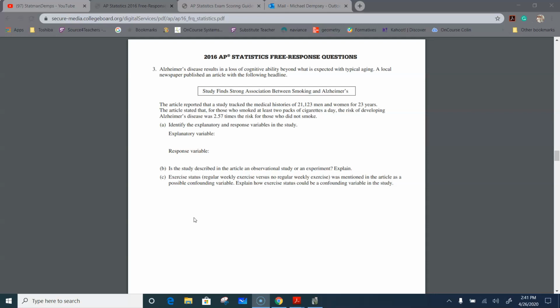I had one of my students this year in my 5th period class send me an article about how there's a significantly lower percentage of smokers, I think it was in France where one of the studies was done, that has contracted the COVID-19 virus. So pretty relevant. And we had a little email discussion about the concept of lurking variables or confounding variables, because it's just an observational study.